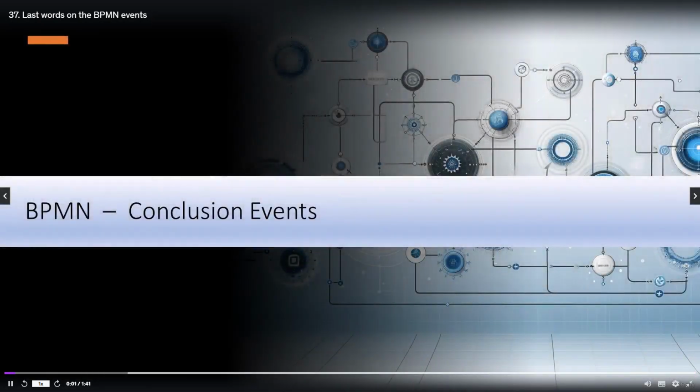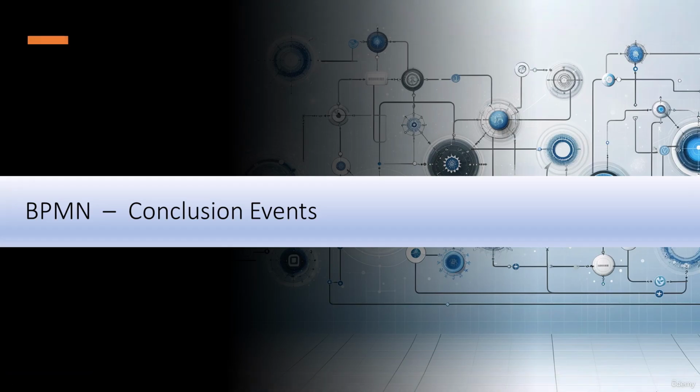That's it for the events for now. And you have successfully completed another section. I hope you have seen how important these elements are for designing precise and meaningful business process models. Events are the heartbeats of a process that shape and control the flow from start to finish. They represent moments of decision, change, and action that are essential to the smooth running of our business processes.